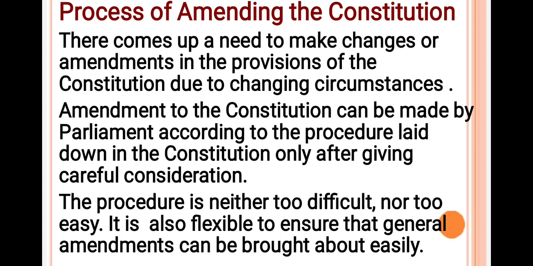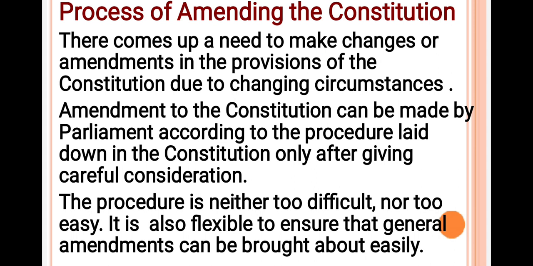But frequent amendments to the Constitution may lead to a situation of instability. The procedure for amendment is specified in the Constitution itself, so as to ensure that an amendment is made only after giving it careful consideration.